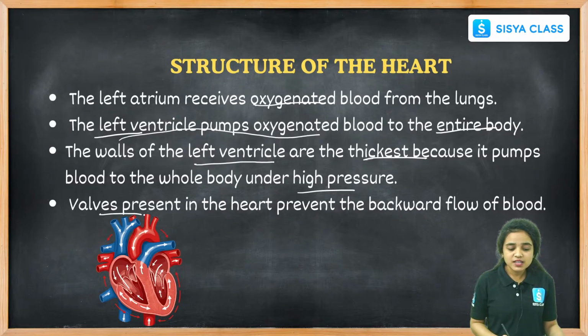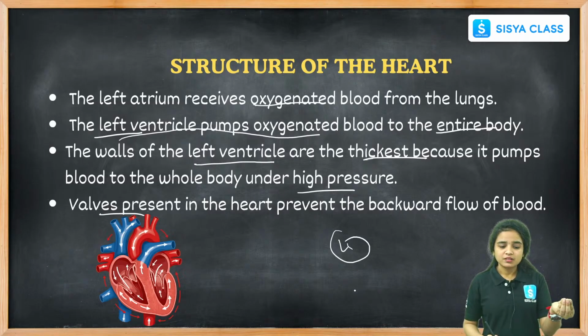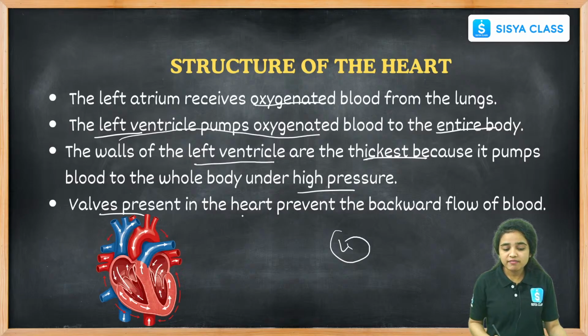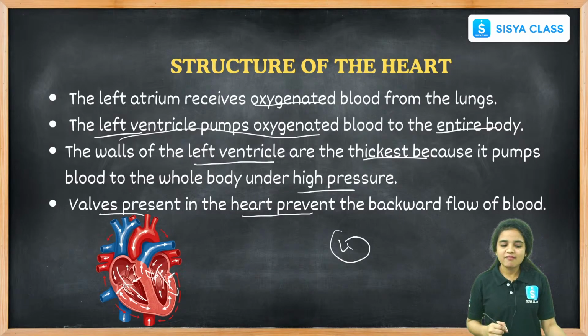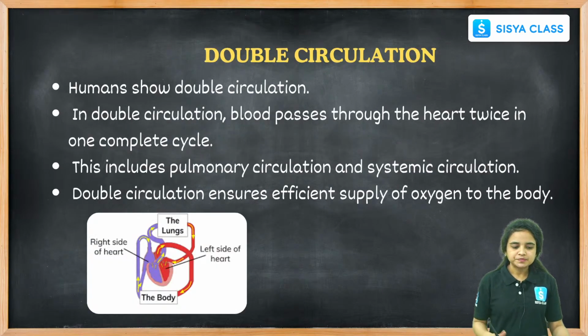And there are 4 valves present in our heart. What are the 4 valves? There are the tricuspid valve, the bicuspid valve, the pulmonary valve, and the aortic valve. These are the valves present in our heart. These valves prevent the backflow of the blood. These are the regions where the valves are present. The function of the valves is to prevent the backflow of the blood.